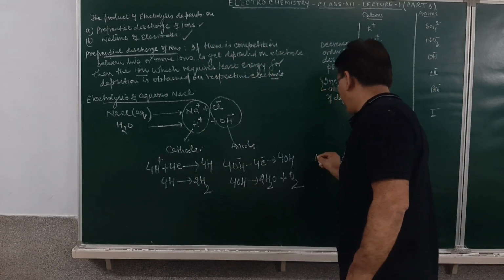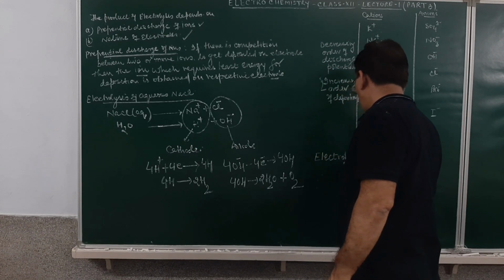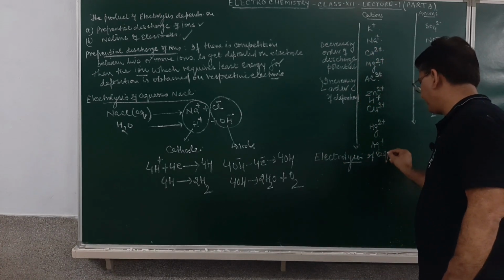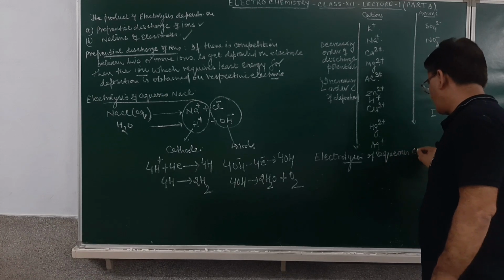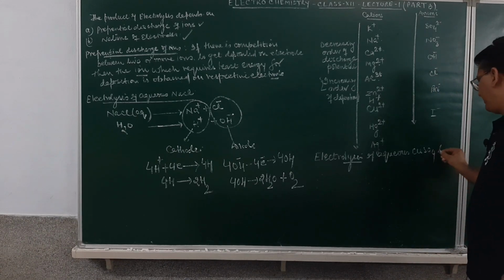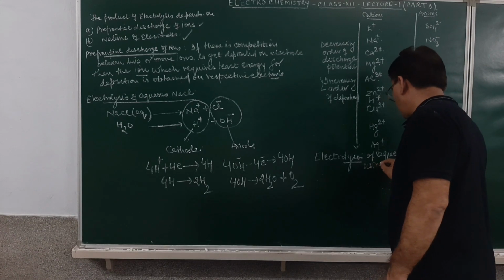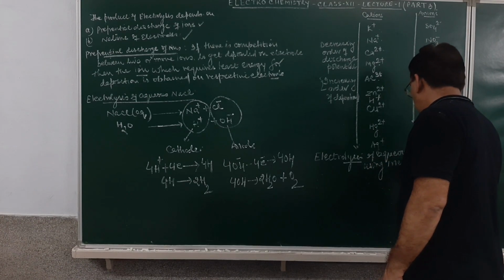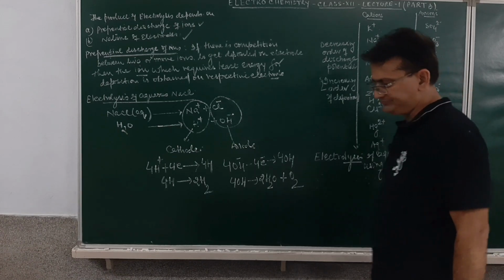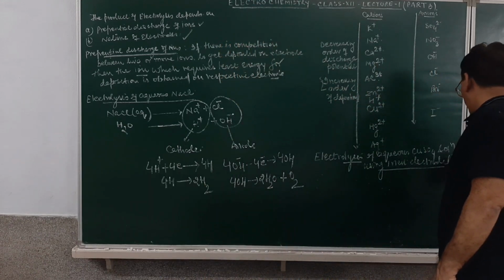So, electrolysis of aqueous copper sulfate solution using inert electrode. How do we carry out this one? And this inert electrode, let me take it as the platinum electrode.